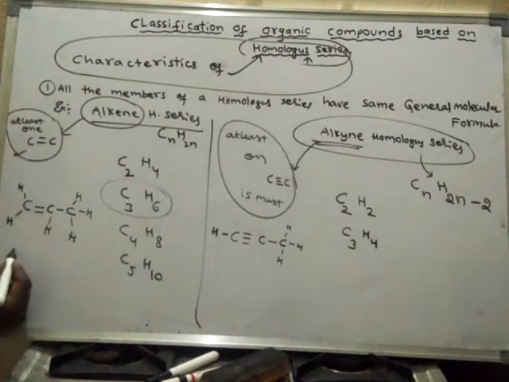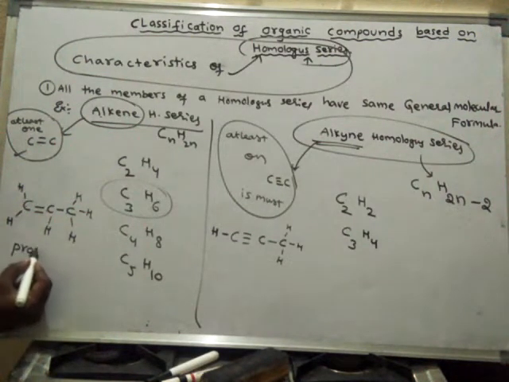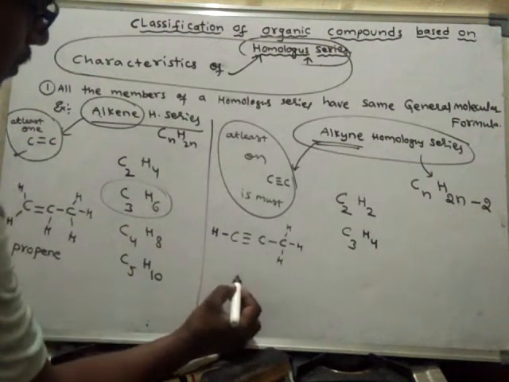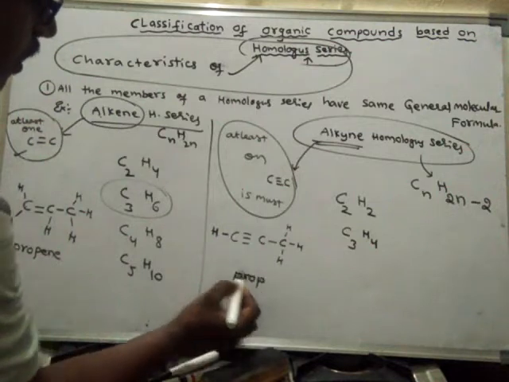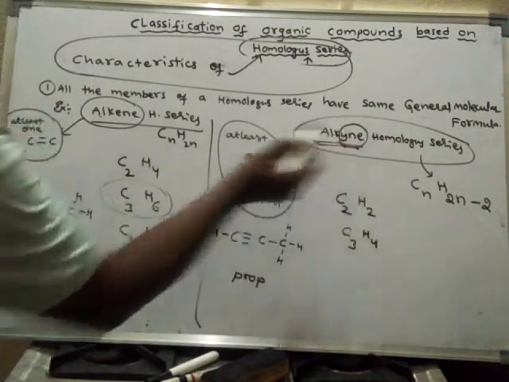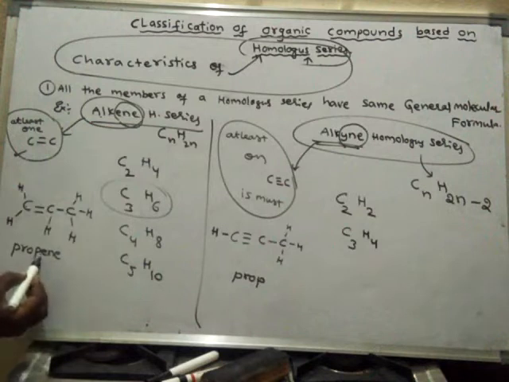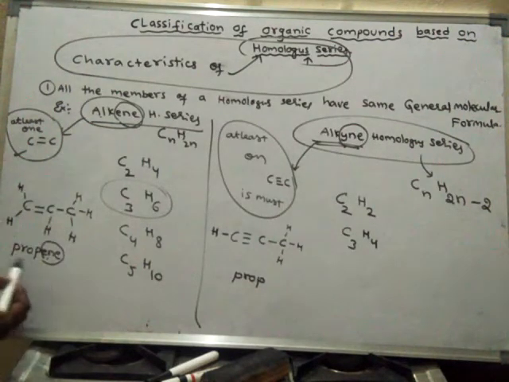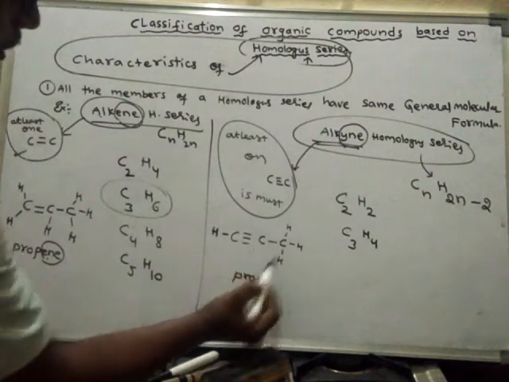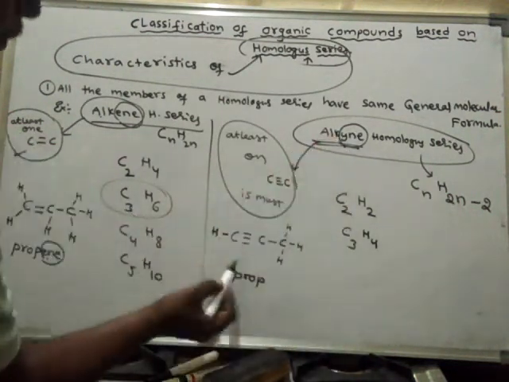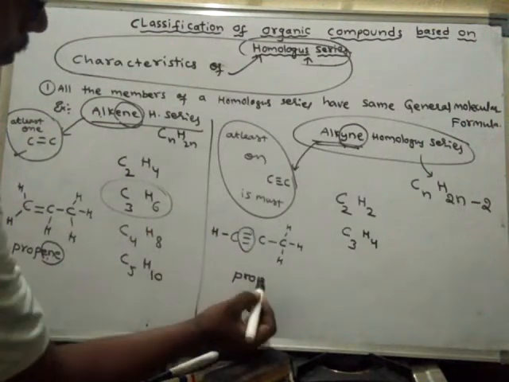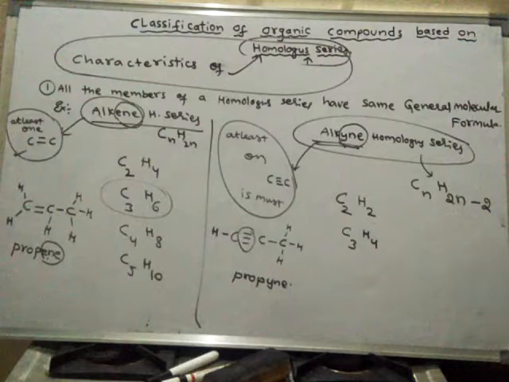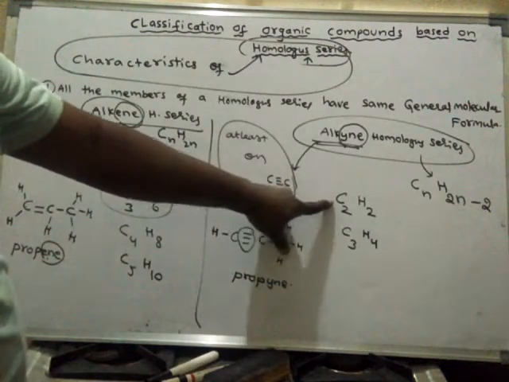3 carbons means prop. Here also 3 carbons. Prop, and here ene. Prop means 3 carbons are there. Here also 3 carbons are there. Prop. But here ine, because a triple bond is there. Triple bond means ine. Propyne.